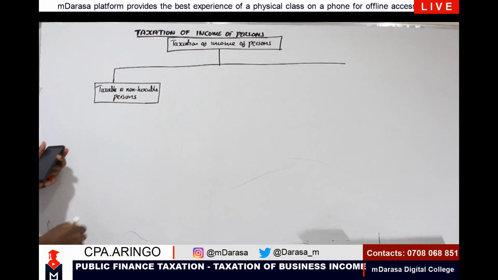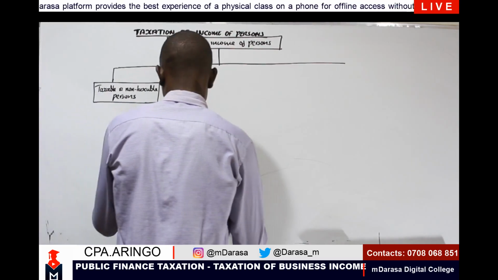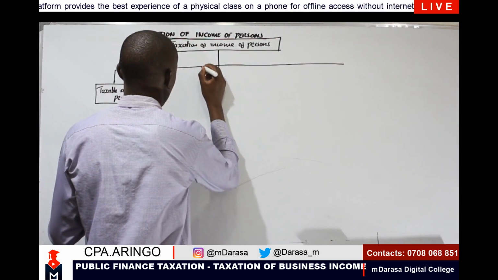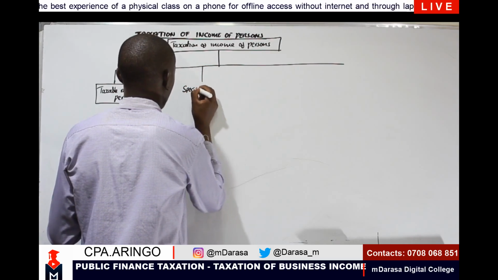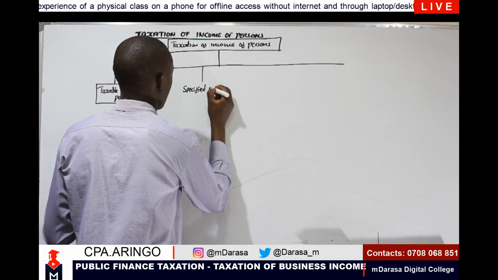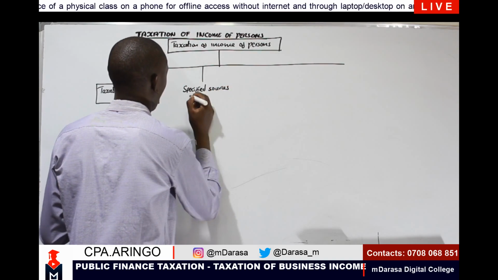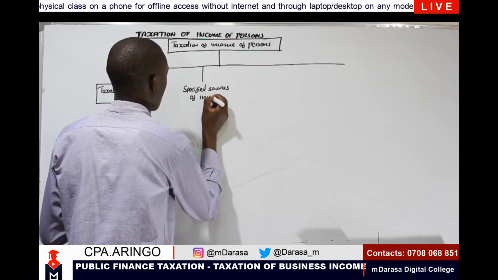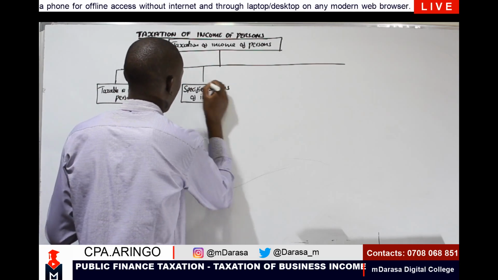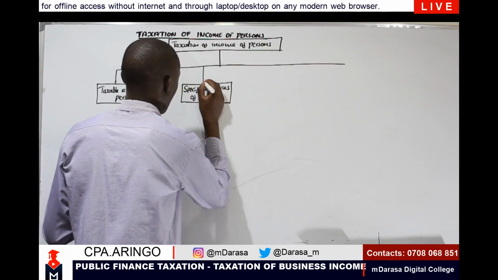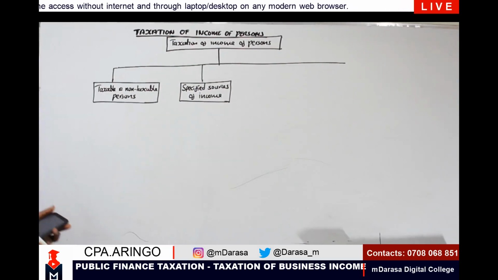Then we should also be able to know specified sources of income. We normally term them as specified sources of income, very important that you get this concept.